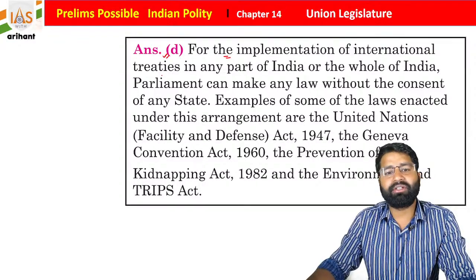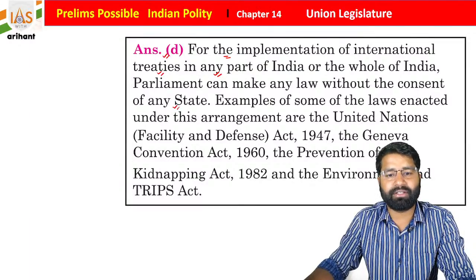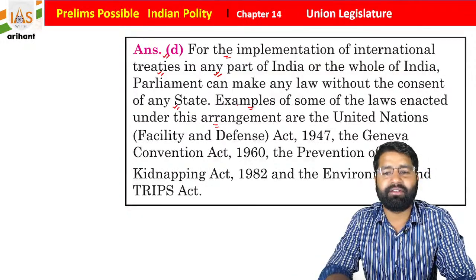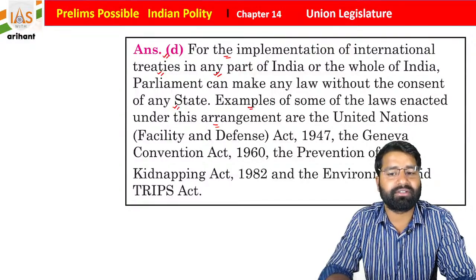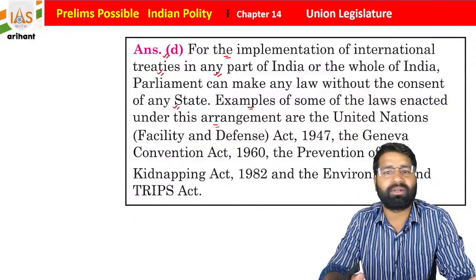So for the implementation of an international treaty in any part of India or the whole, Parliament can make any law without the consent of any state. Examples of laws enacted under this arrangement are the United Nations (Privileges and Immunities) Act 1947 and the Geneva Conventions Act 1960. These are all implemented through the Parliament.